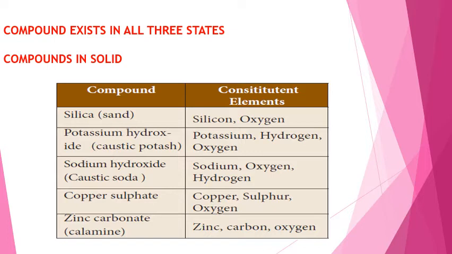The constituent elements in sodium hydroxide are sodium, oxygen and hydrogen. Next compound is copper sulfate. The constituent elements in copper sulfate are copper, sulfur and oxygen. The last compound we are going to see is zinc carbonate, which is said to be calamine. The constituent elements in this solid compound are zinc, carbon and oxygen.